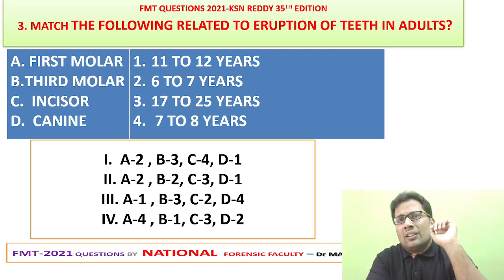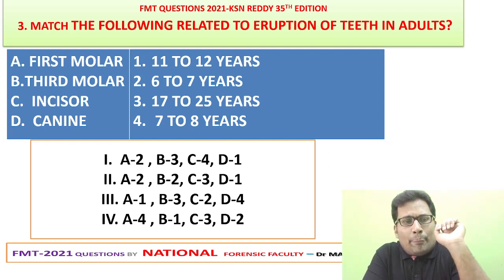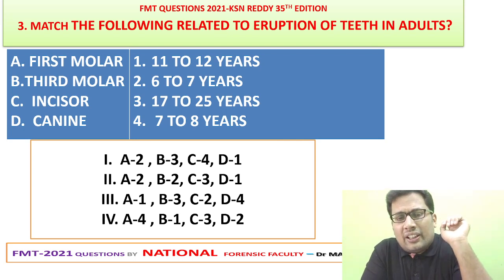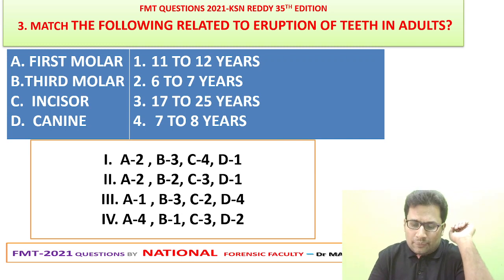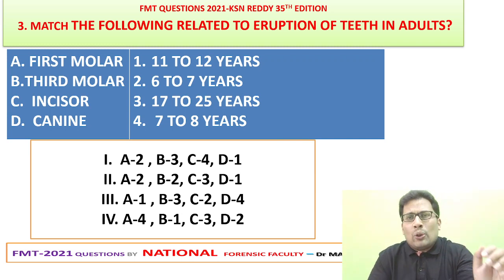Question number 3. Match the following related to eruption of teeth in adults. A very simple question: first molar, third molar, incisor, canine. Options are 11-12, 6-7, 17-25, 7-8.